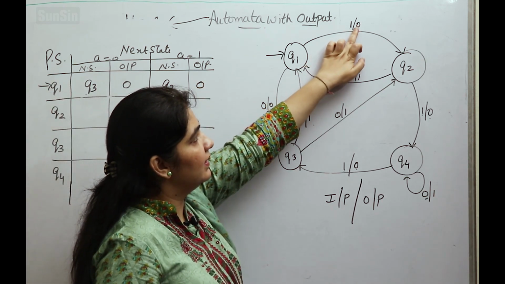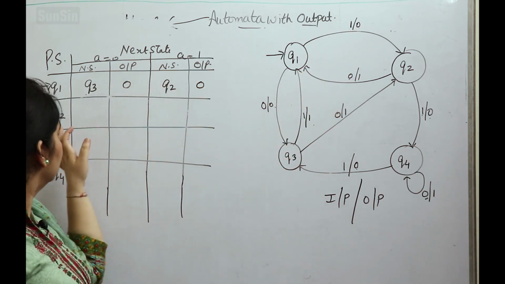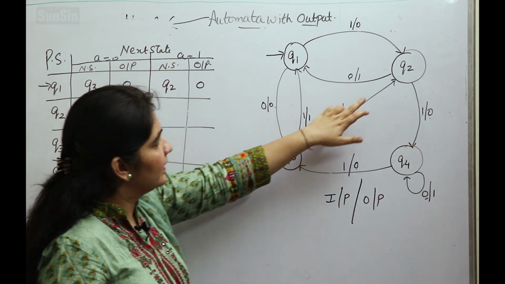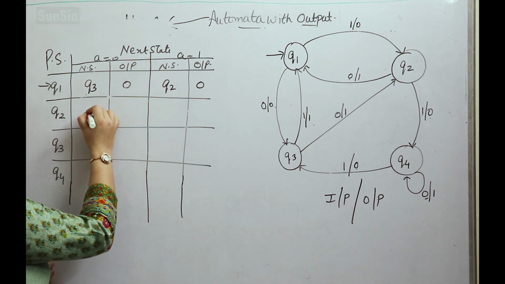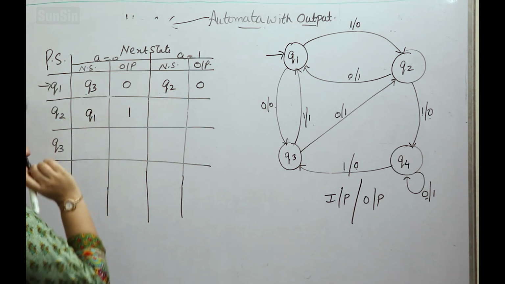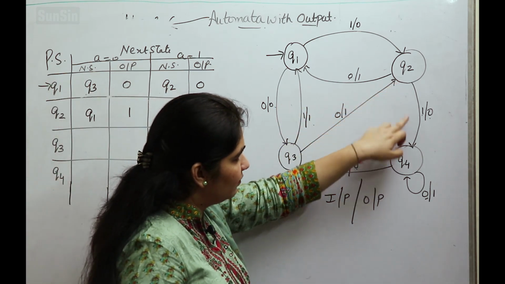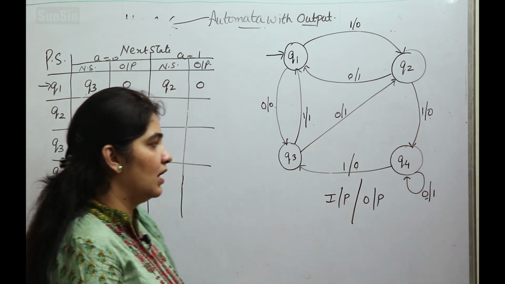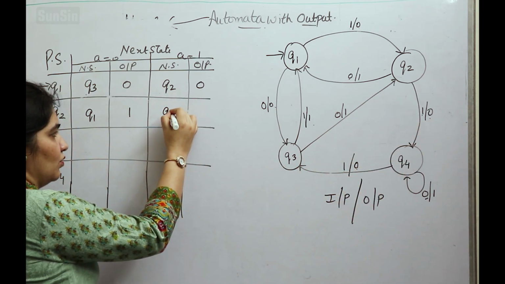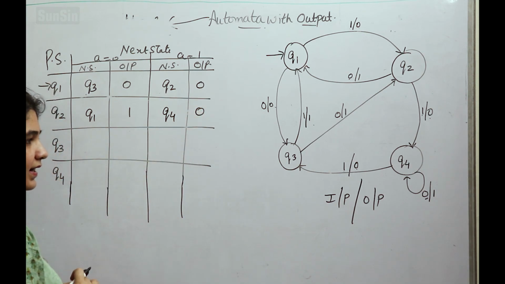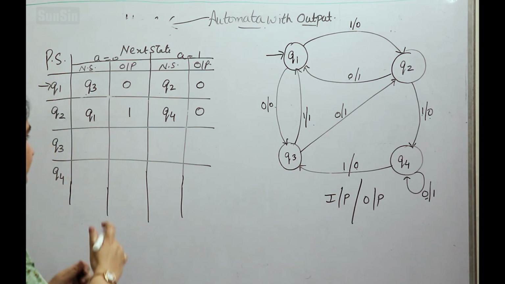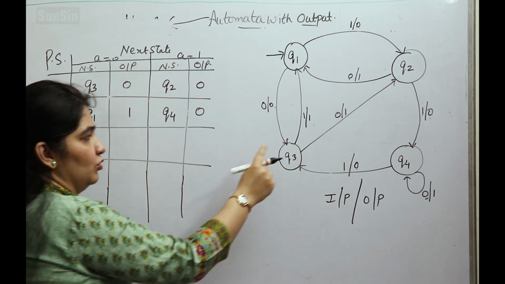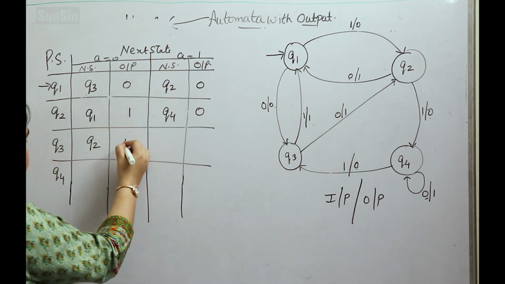We can clearly see it on the transition. Then Q2 with 0. Q2 with 0 is Q1 and the output is 1. So we will write Q1 and 1. Q2 with 1 is Q4 and the output is 0. So over here it will be Q4 and 0. Q3 with 0 is Q2 and the output is 1.